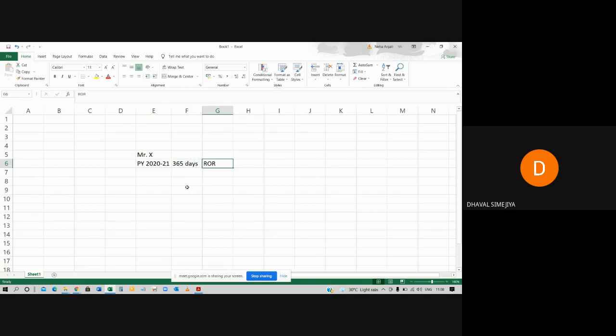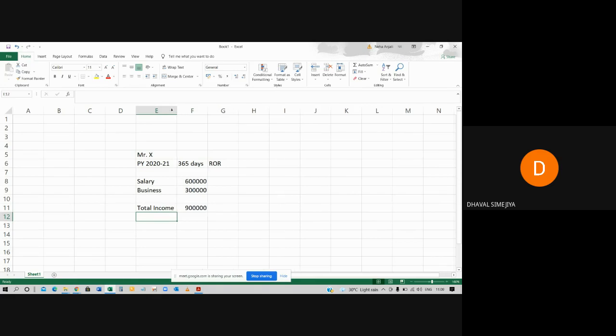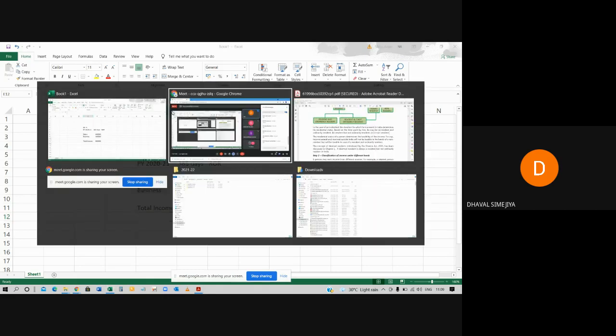Now Mr. X is a salaried person and he has earned 6 lakh rupees. Simultaneously, he has a business, and from business he earned 3 lakh rupees. So the total income will be 9 lakh rupees. So for Mr. X, this is the computation.